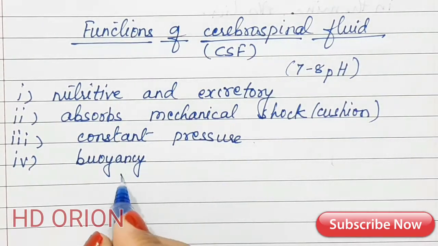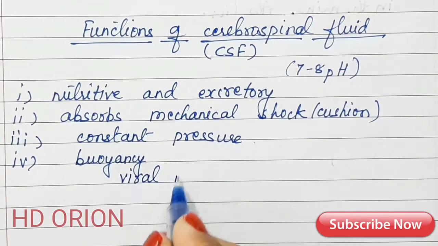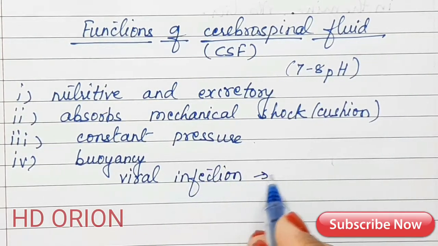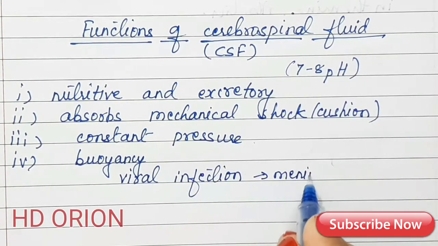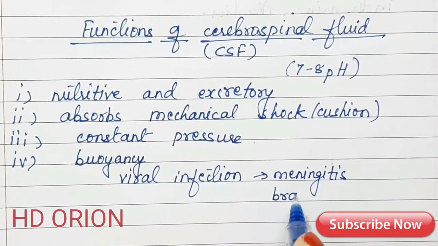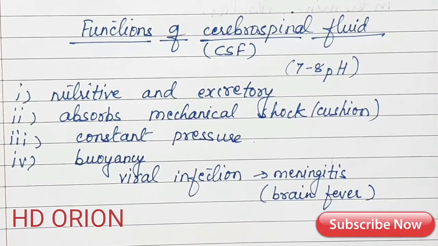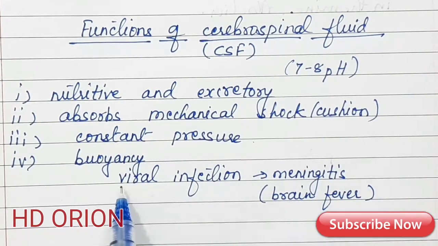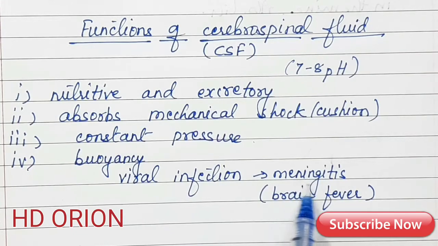If there is any viral infection in the meninges, it is called meningitis. Commonly we call it brain fever. For small children till 10 to 14 years of age, the vaccine is also present. So meningitis is actually a viral infection, and in between the meninges the CSF actually gets infected.